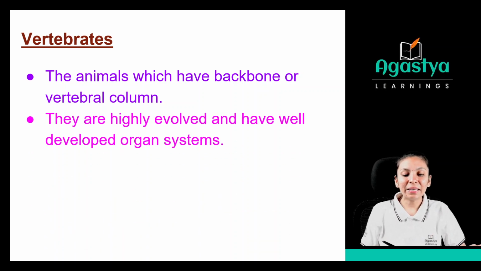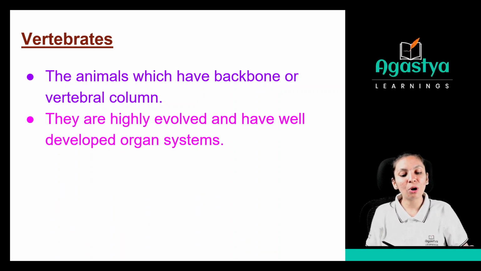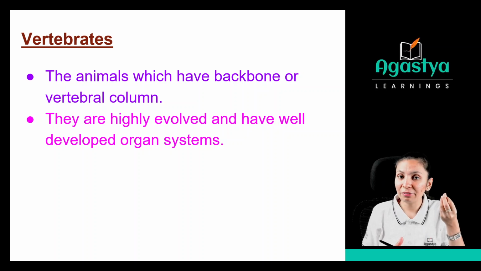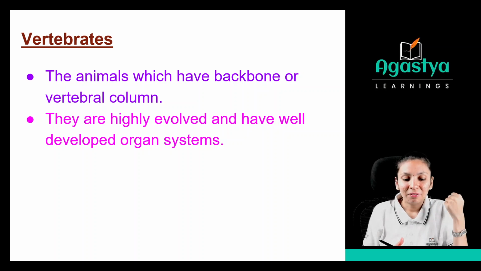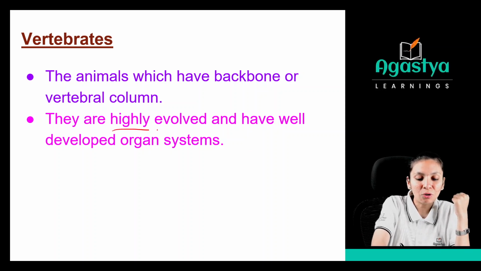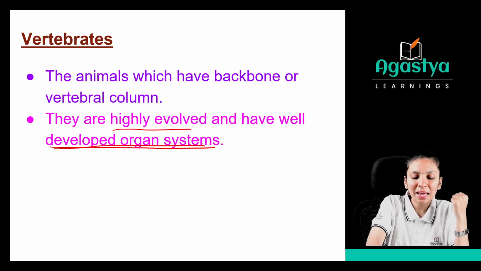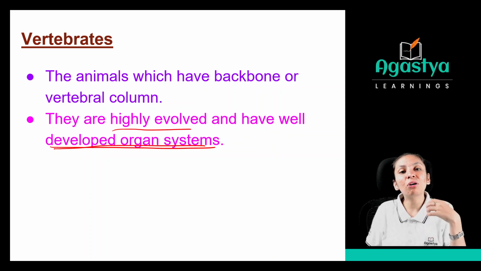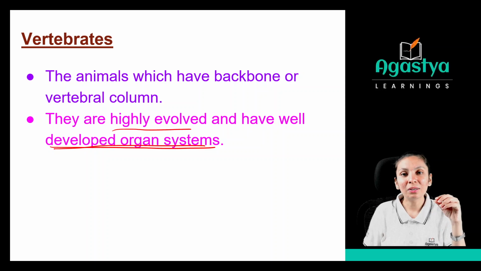So they are highly evolved and have well developed organ systems. See, the primitive form of life did not have any kind of backbone, but as time goes, the animals developed this vertebral column. They have so many organs inside them and very evolved structures, so that it will be very useful for them to survive.